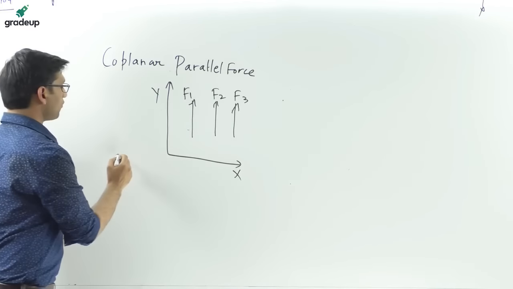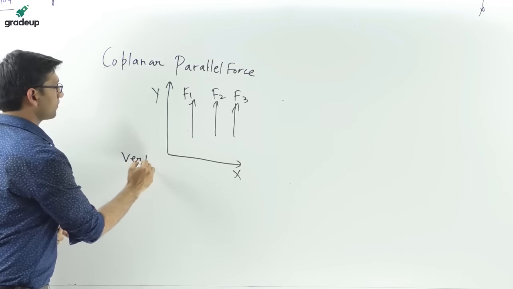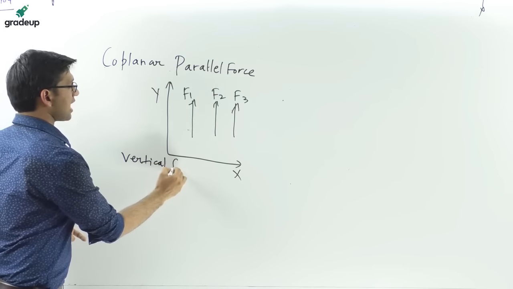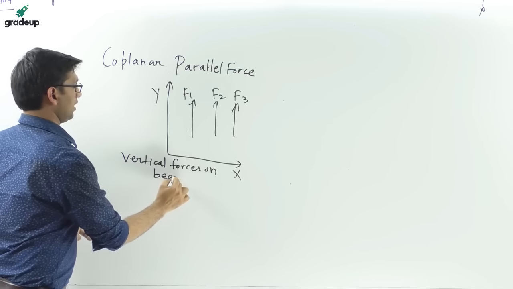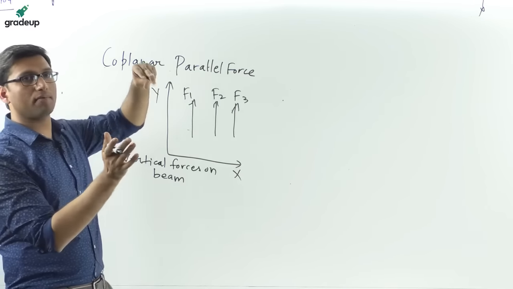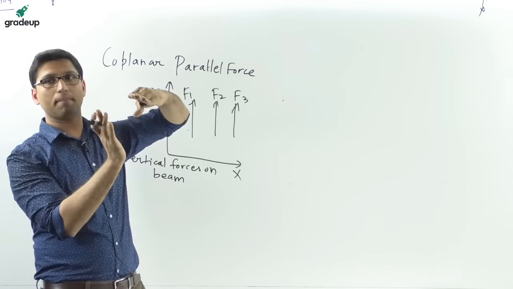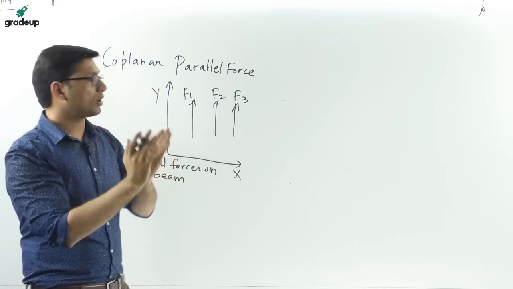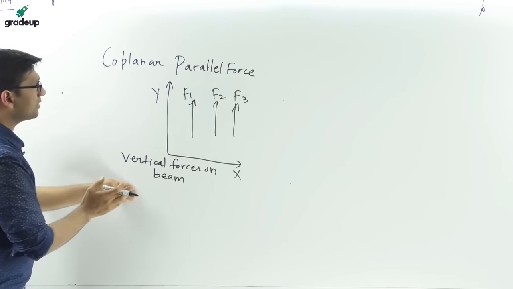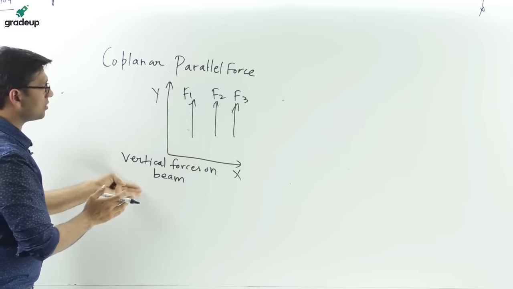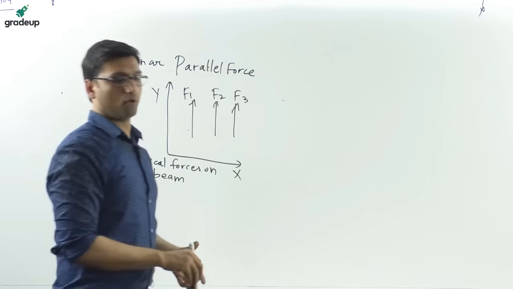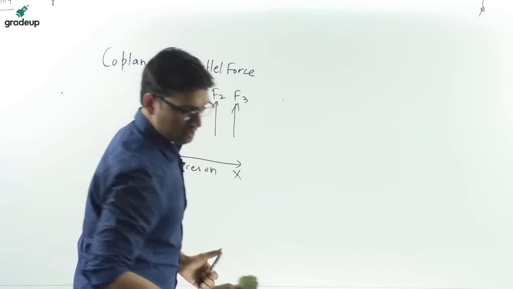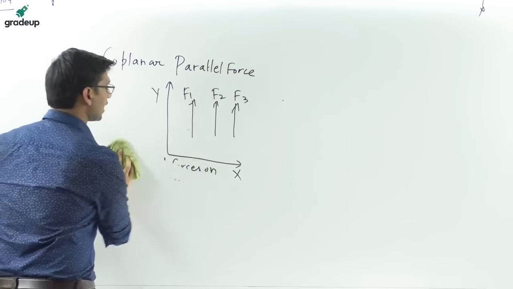The beam always acts in a plane. So the example of coplanar parallel forces is the same: vertical forces acting on the beam.